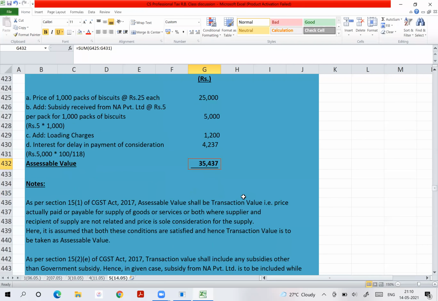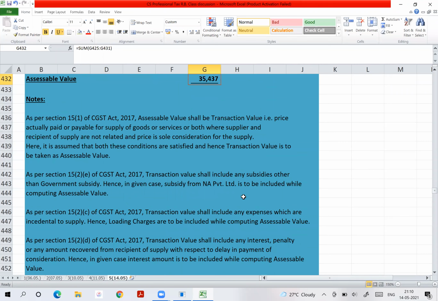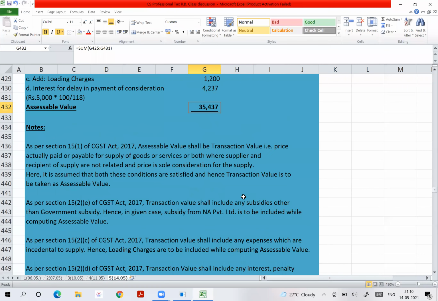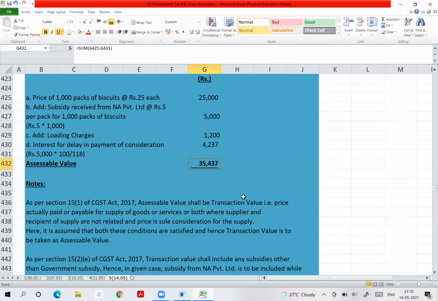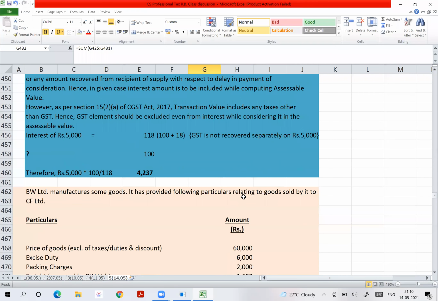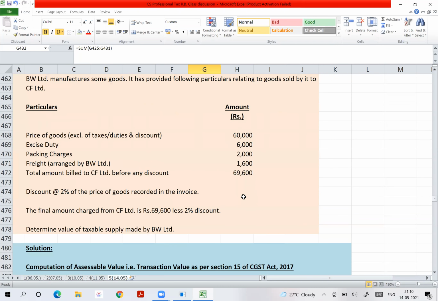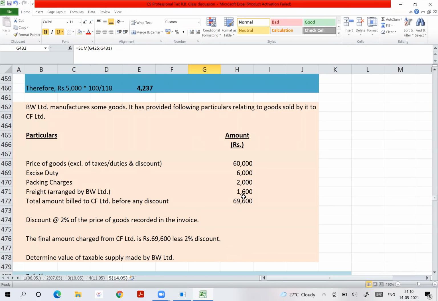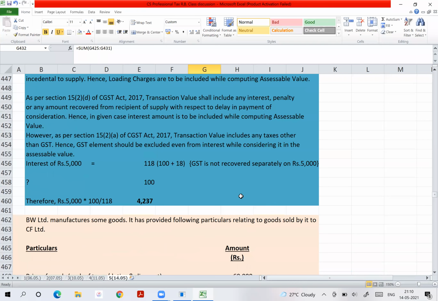Now, listen to me properly. I will not be surprised if in exam they ask you this question as it is without changing figures. That is the trend of the examiner to ask some questions from CA final module or CA final RTP or CA final mock test paper or main CA final paper, past paper, isn't it?